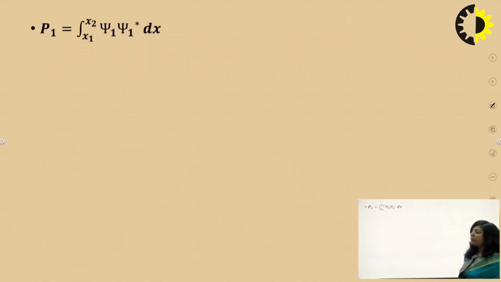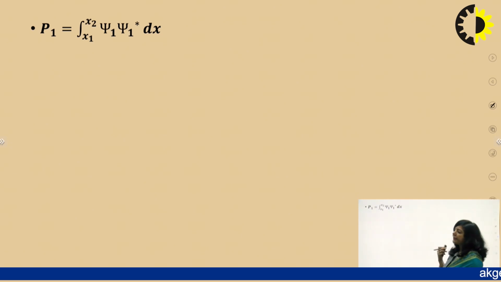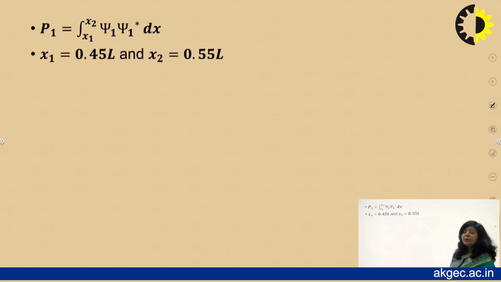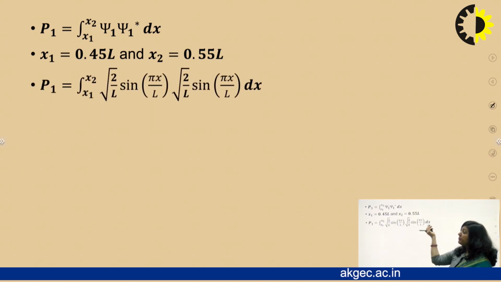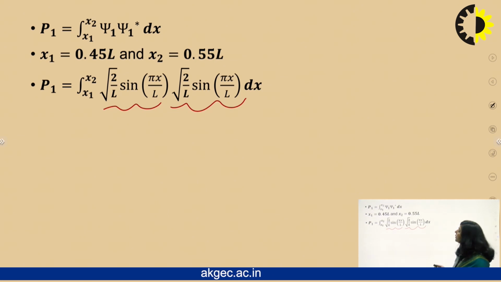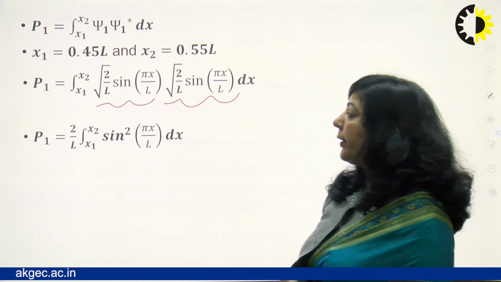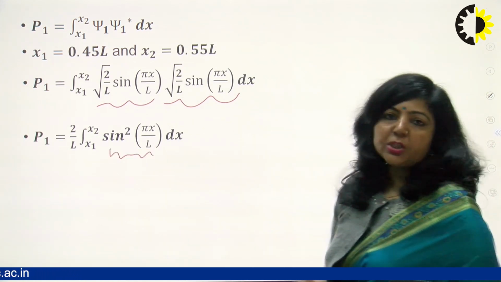Now again we follow the same process. We have to integrate psi1 star and psi1 from x1 to x2, where x2 minus x1 is the interval. x1 is 0.45 L, whereas x2 is 0.55 L. Just substitute the values of psi1 star and psi1. Again, no imaginary part is involved, so psi1 star and psi1 both have the same value. Just substitute those values, and after multiplying you will get this particular expression here. Now you know how to integrate sine square or cos square.